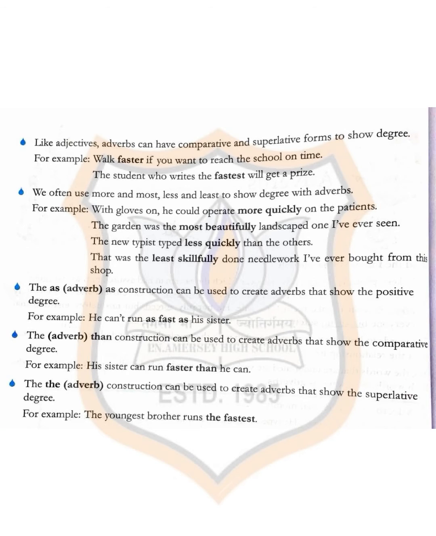After that we have the as adverb as construction, which can be used to create adverbs that show the positive degree. Now they are comparing it. So they are adding words like as fast as. Next we have the adverb than construction, which can be used to create adverbs that show the comparative degree. For example, his sister can run faster than he can. So this is the comparison between the both.